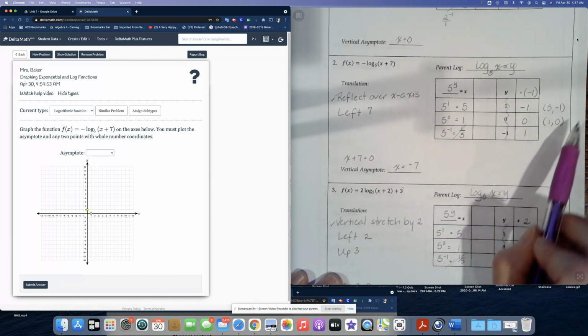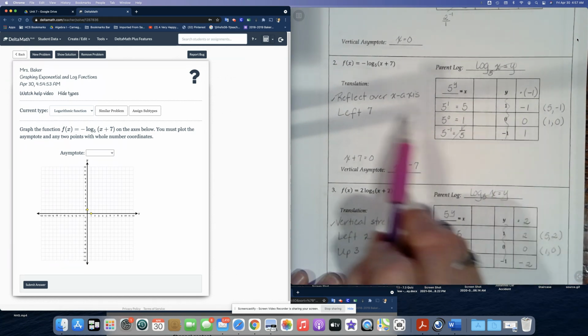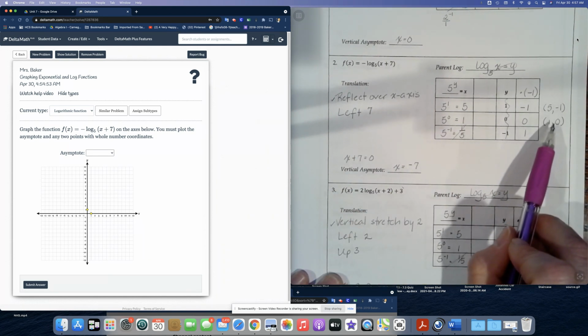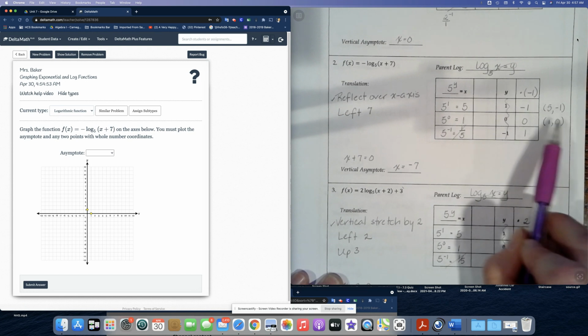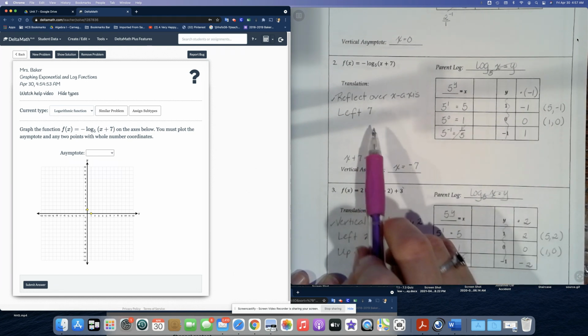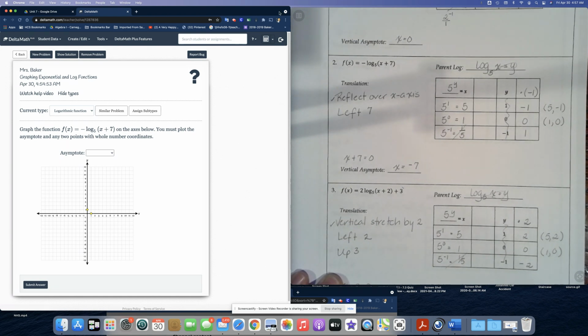Okay, so when we graph, we've already got the values that show that they're reflected over the x-axis, but we'll still have to move each of these left 7. So the x coordinates will change. We'll have to move each of the x coordinates to the left 7. So let's go ahead and graph.